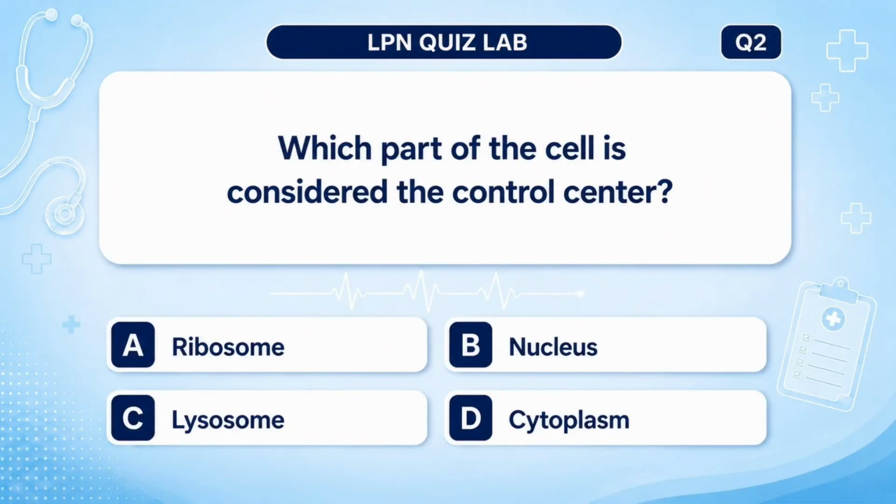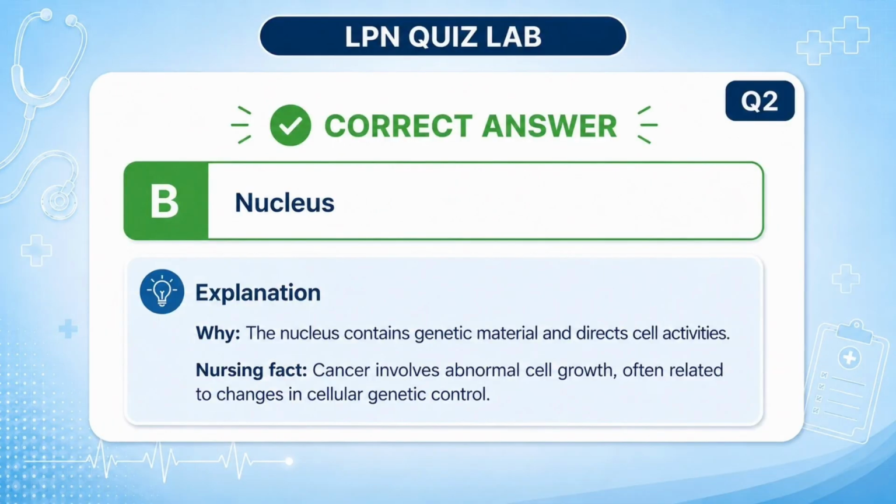Which part of the cell is considered the control centre? A. Ribosome. B. Nucleus. C. Lysosome. D. Cytoplasm. Answer: B. Nucleus. Why? The nucleus contains genetic material and directs cell activities. Nursing fact: cancer involves abnormal cell growth, often related to changes in cellular genetic control.